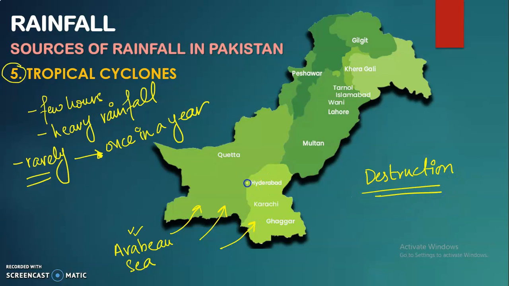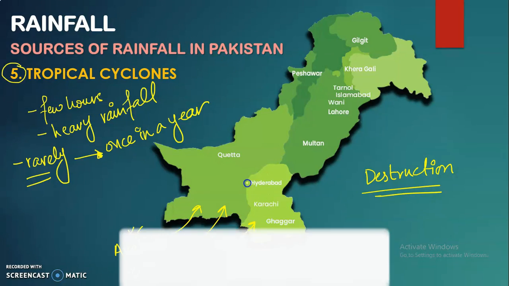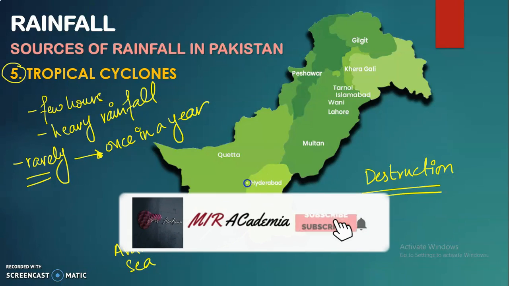Now this is it. We have the last source of rainfall over here, that is the tropical cyclones, which bring rainfall that is totally unreliable, both in terms of when and where on the coast it would occur. Now that's it for today's topic.